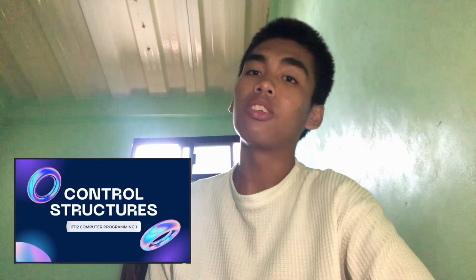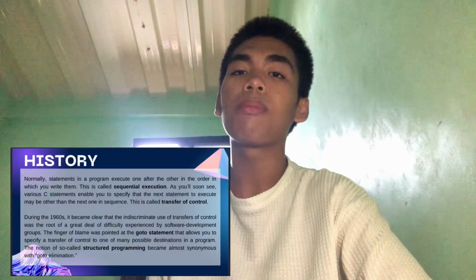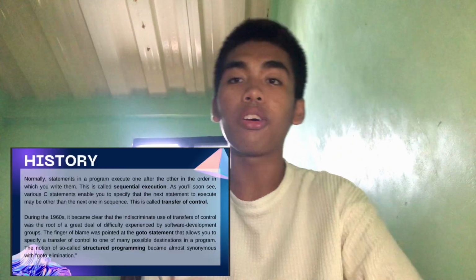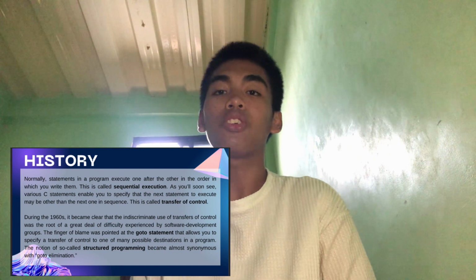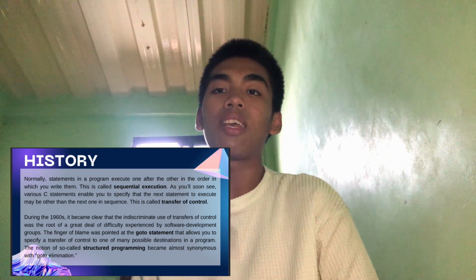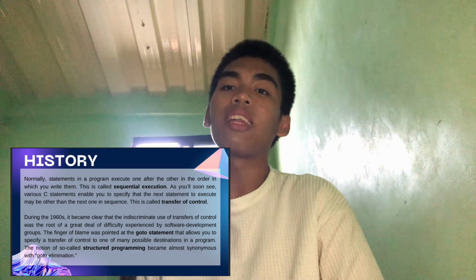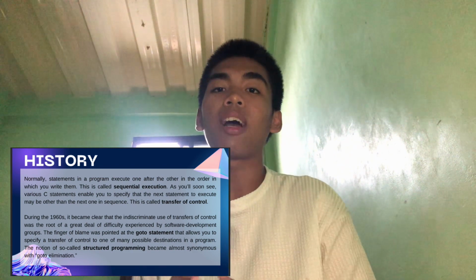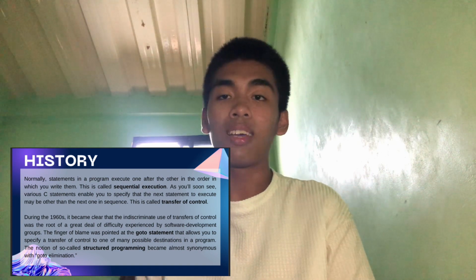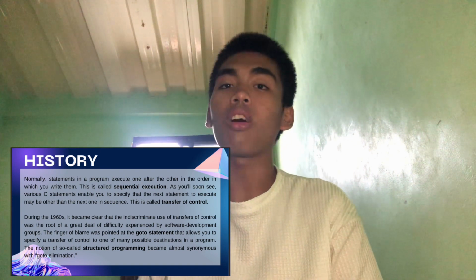And now, we are done talking about identifiers, variables, and operators. Now, let's move on to the control structures. Normally, statements in a program execute one after the other in the order in which you write them. This is called sequential execution. As you will soon see, various C statements enable you to specify that the next statement to execute may be other than the next one in sequence. This is called transfer of control.